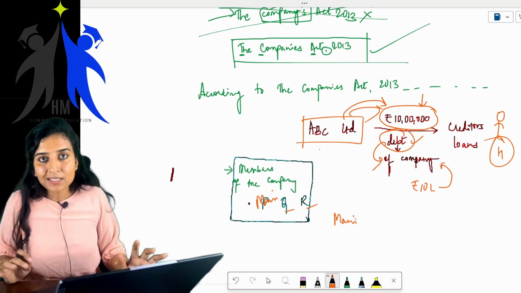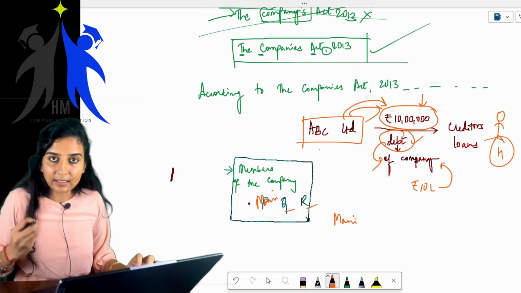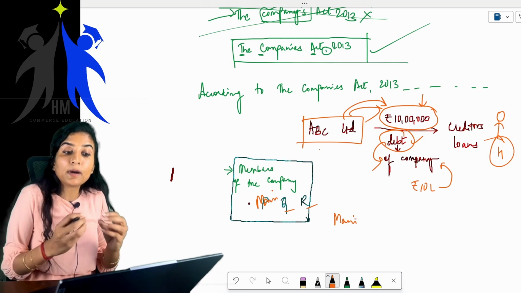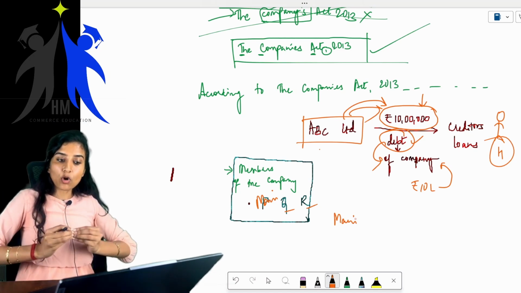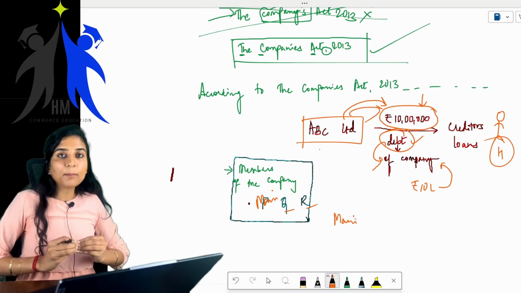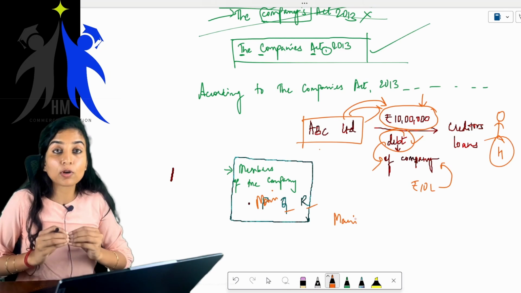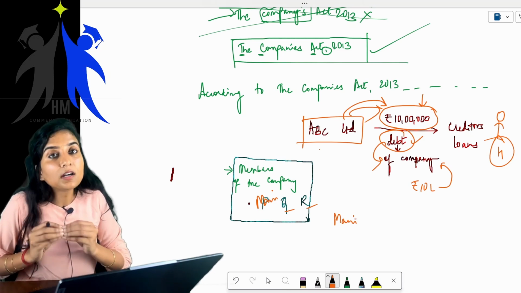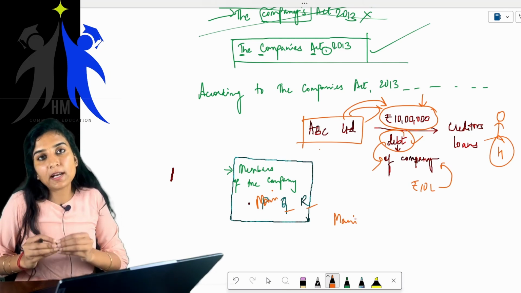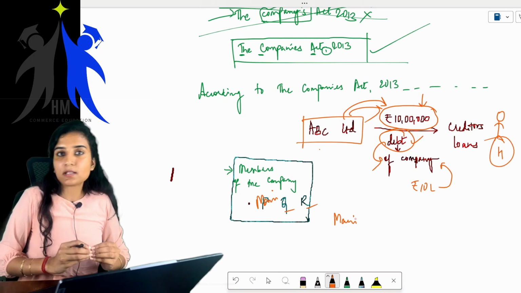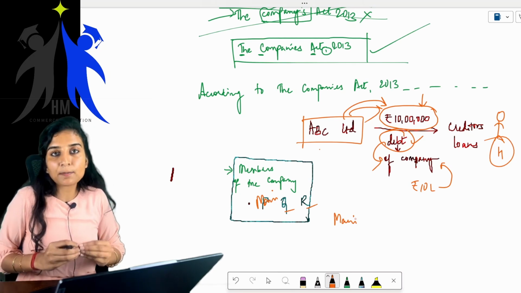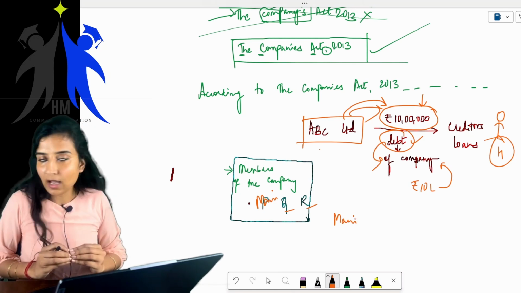Clear? Getting it? That is to mean that the personal assets of the members of the company cannot be attached for the dues of the company. For the defaults made by the company, we as members, our personal assets are not attached.